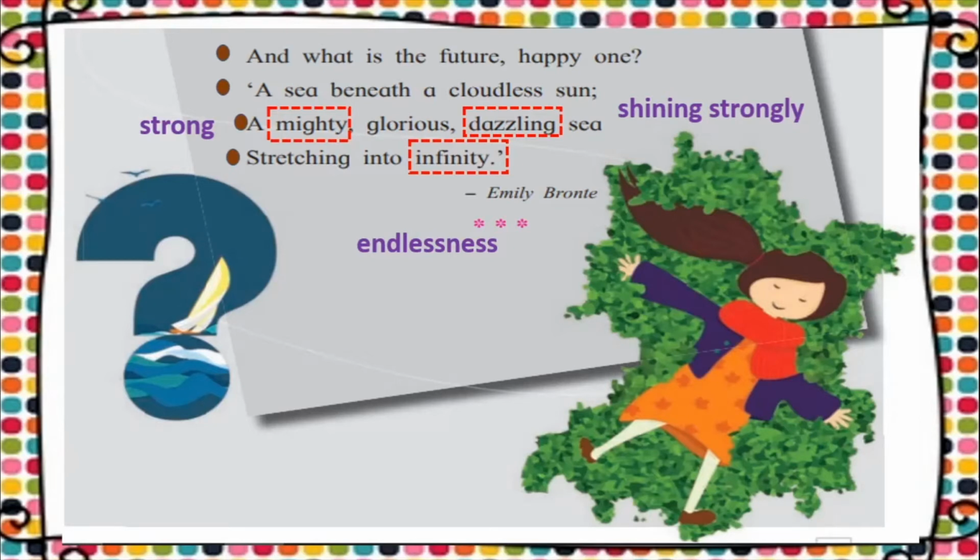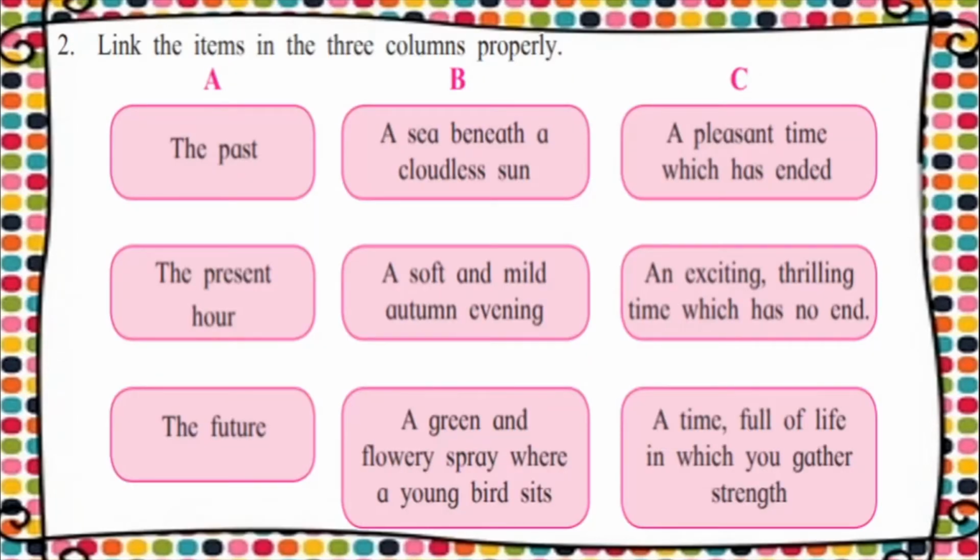In case you have any doubt anywhere, you can always rewind the video and go back and watch it again. Okay, so since now we are done with the reading and the explanation of the poem, let's move on and go to some exercises in your textbook. So let us try to link the three main parts of this poem now with what they mean. So the first part of the poem is the past.